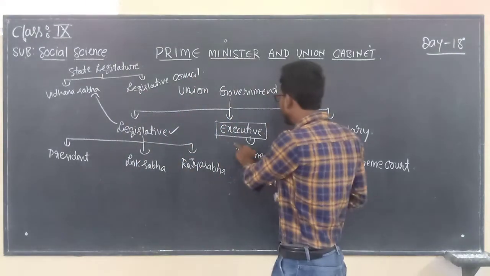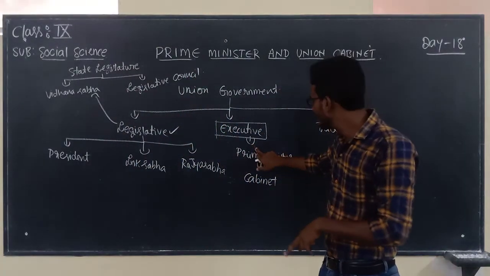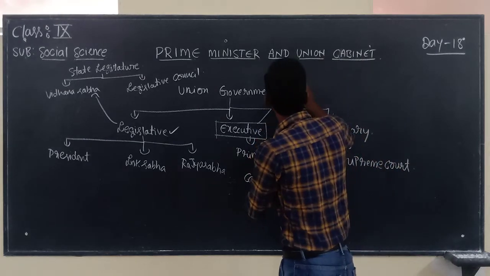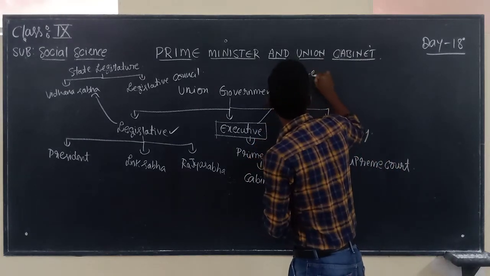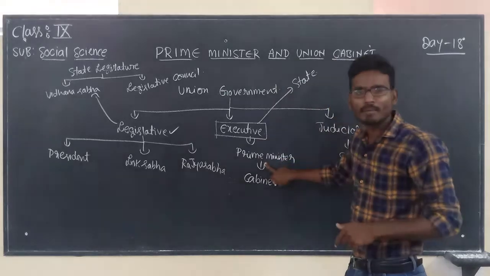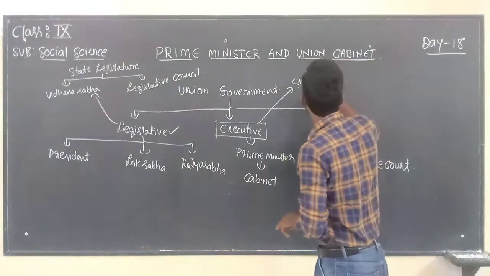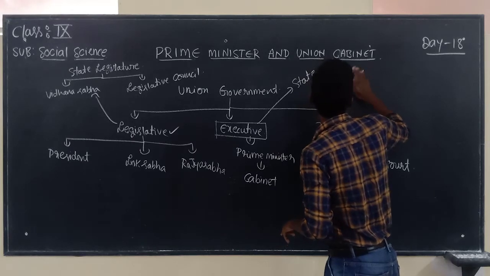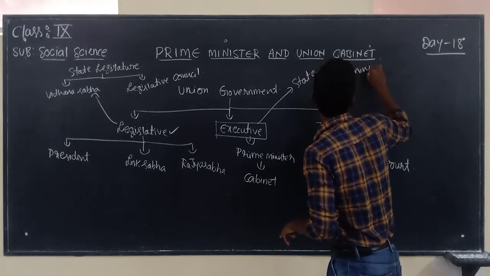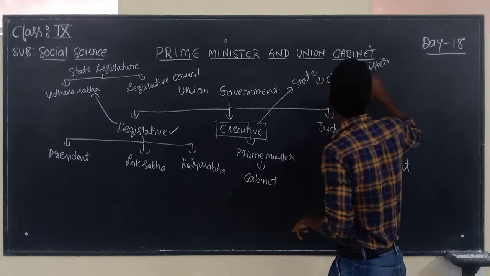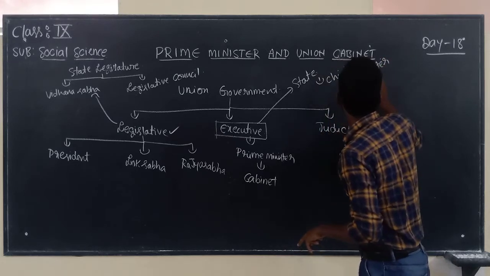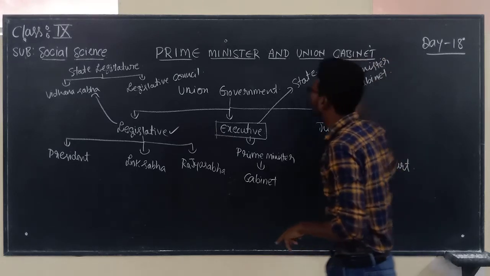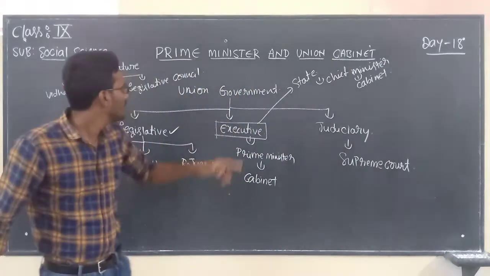In the same manner, this is Union Executive. If it is a state executive, who will be comprises? Instead of Prime Minister, there will be a Chief Minister. Along with the Chief Minister, his cabinet will be there. I hope you are very clear, right?